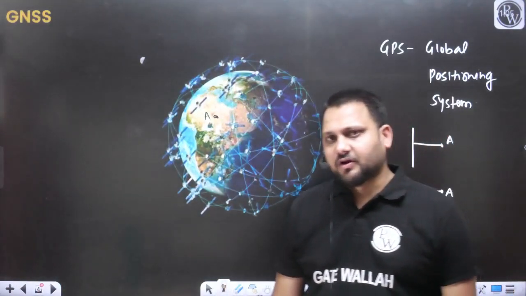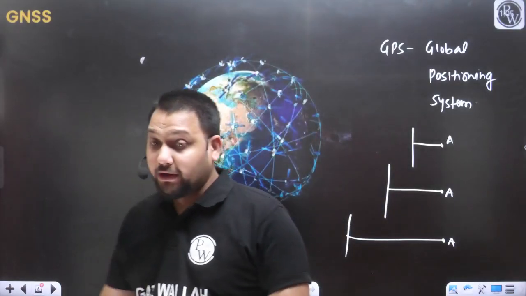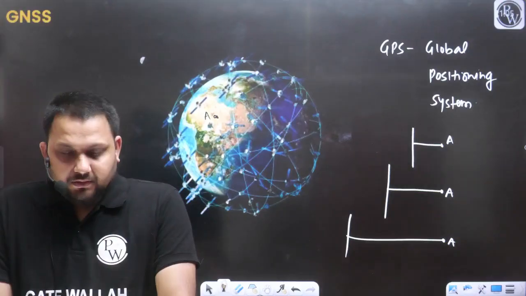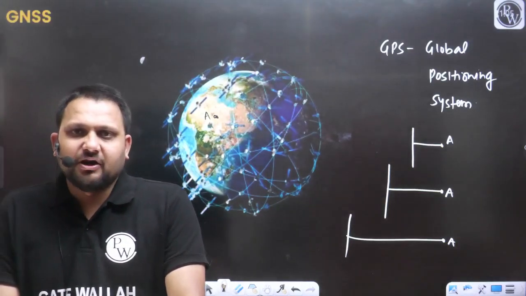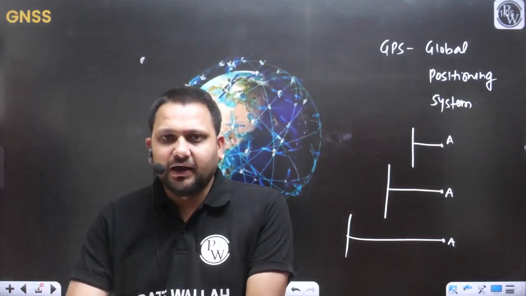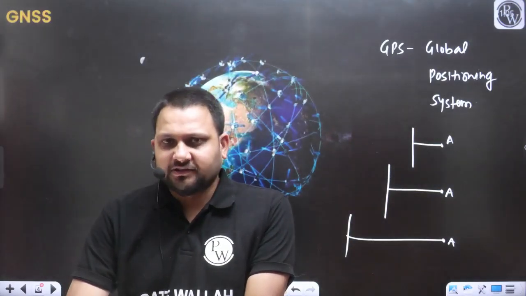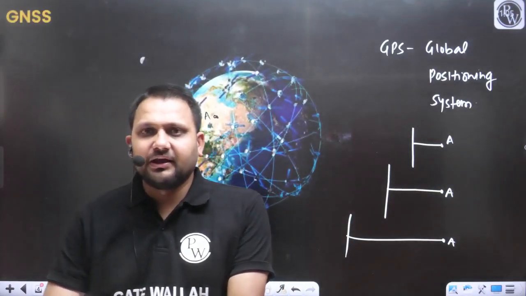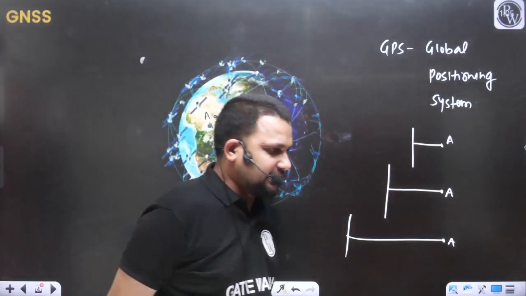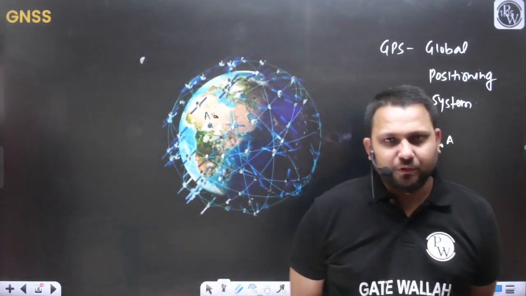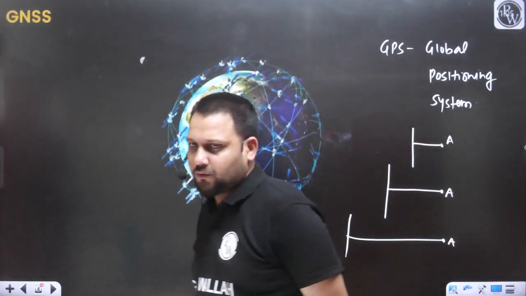But now what is our objective? I want to define the point globally. Obviously, to define a point globally, you should have coverage of the entire Earth. If we have a proper coordinate system x, y, z for the entire Earth, then we can define the position of any point globally, yes or no?